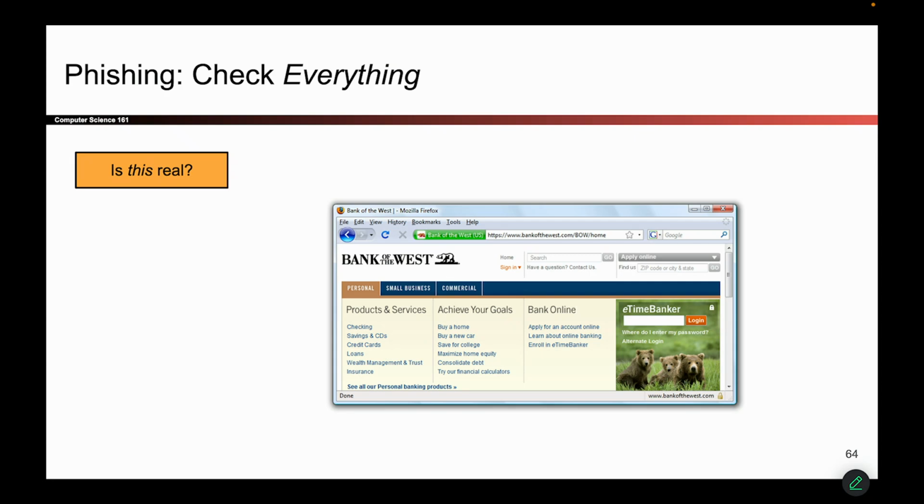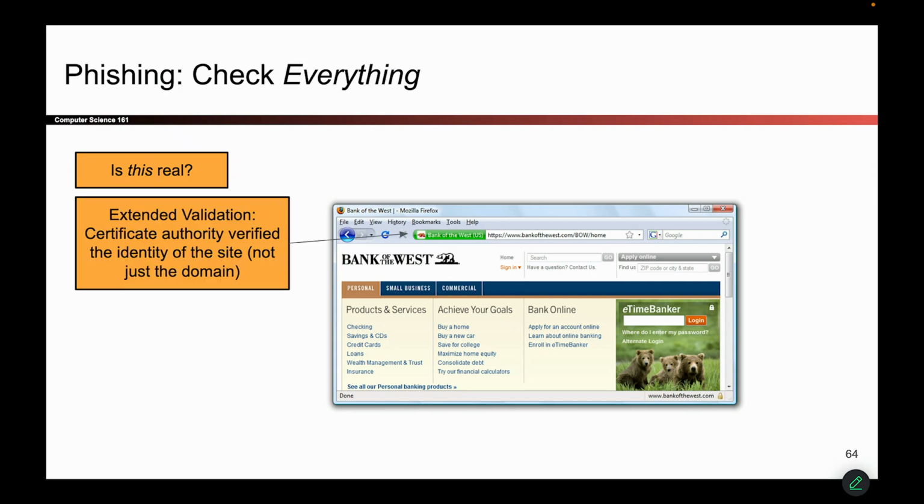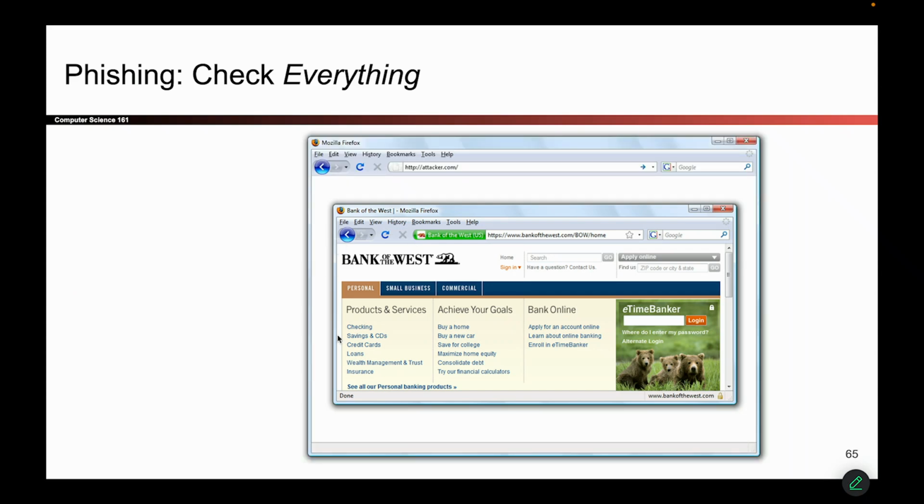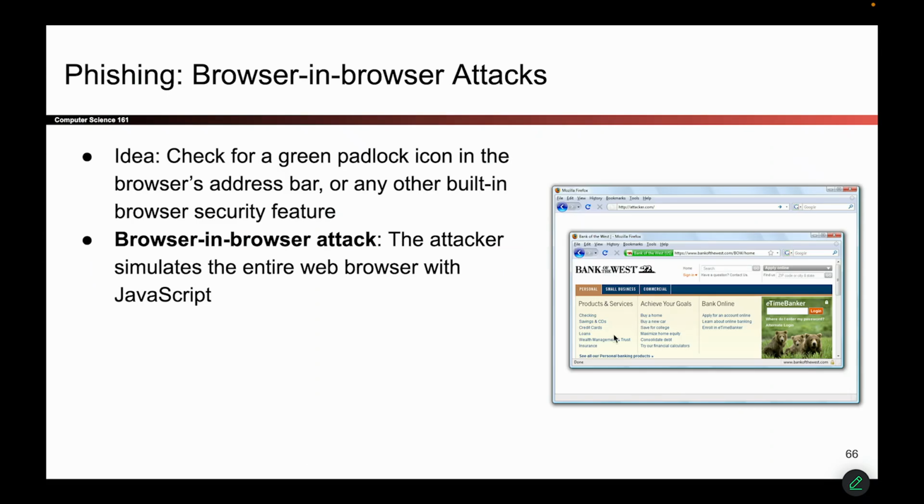No. Why are we not safe? Well, something that might happen. So I checked the URL box. There seems to be this green check. Everything looks good. But what if we weren't actually looking at a real browser? We were looking at a browser that someone drew inside of my real browser. So what happened here is that we've actually visited an attacker website like attacker.com.